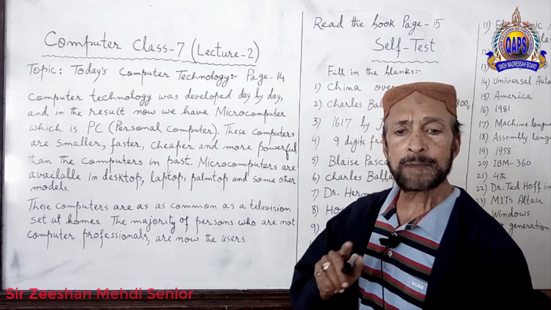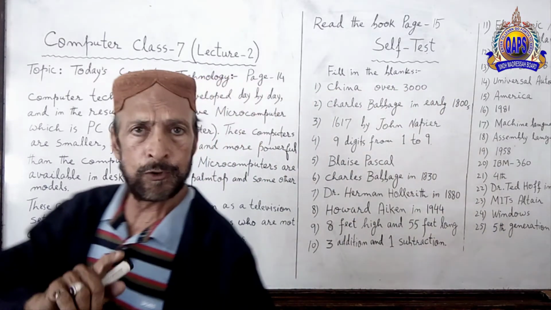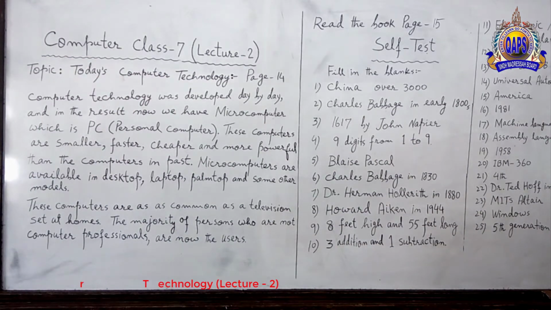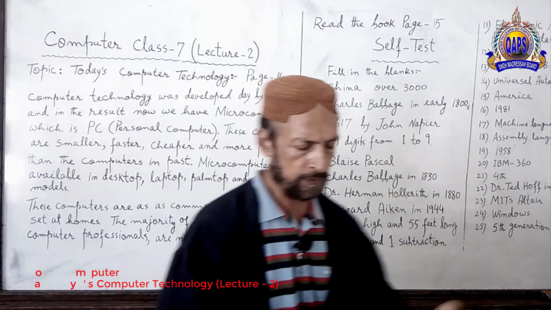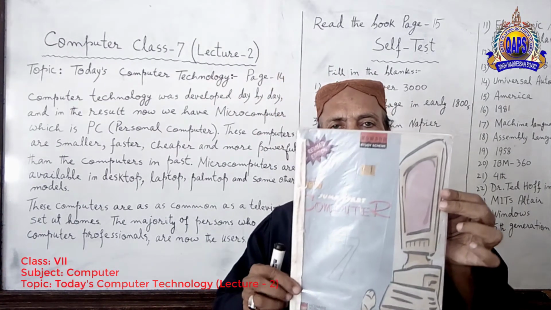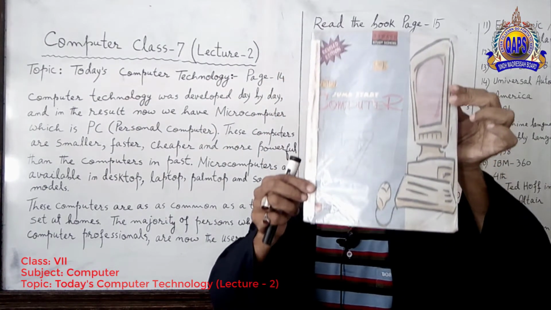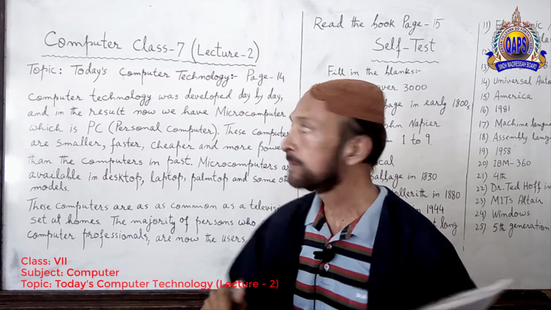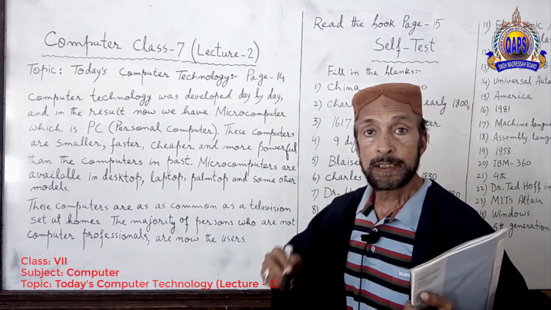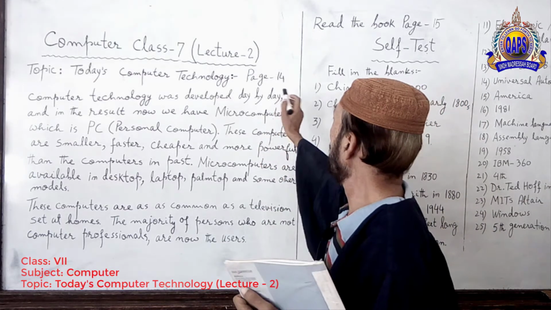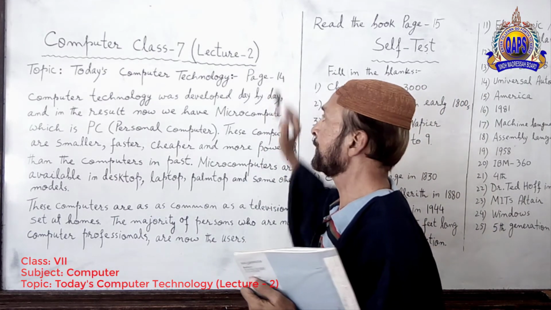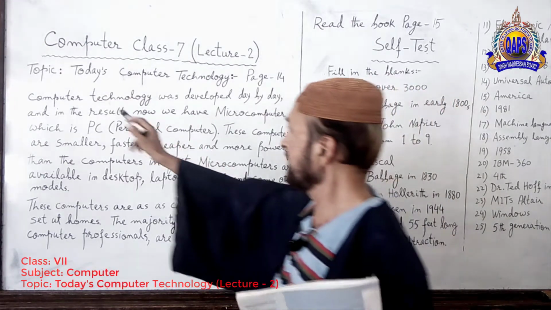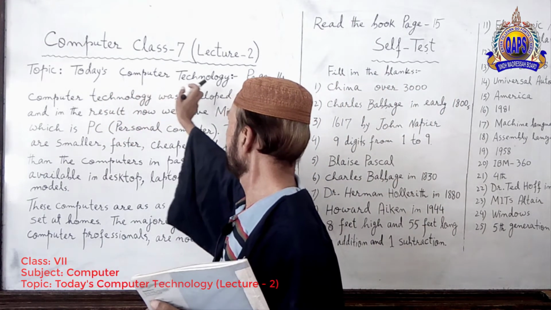Let me show you your book. This is the book over here, and I am on page 14. What is the topic? The topic is today's computer technology.